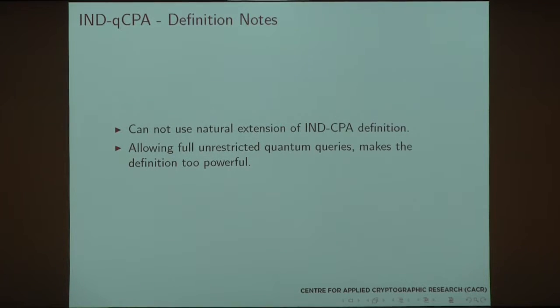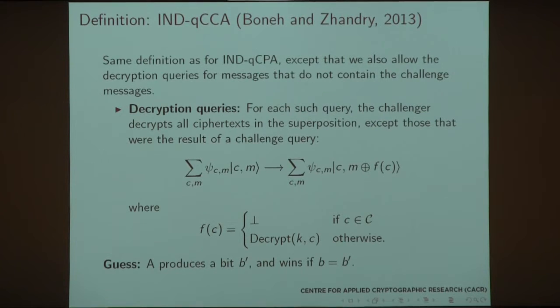And we cannot use the natural extension of the classical indistinguishable chosen plaintext attack definition. Boneh and Zhandry actually show that if we just let purely quantum queries, then no single scheme satisfies this, because allowing fully unrestricted quantum queries makes the definition way too powerful. All right, so the next definition is indistinguishability under quantum chosen ciphertext attack.